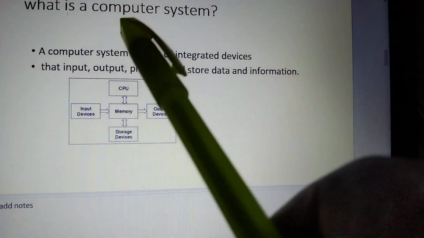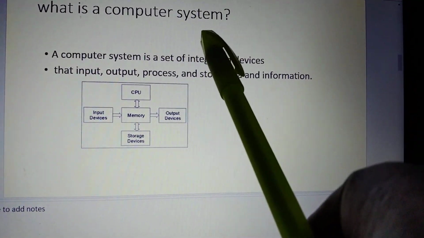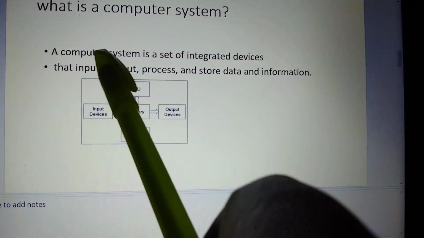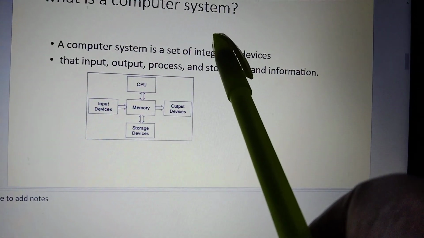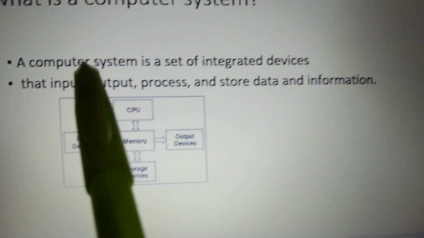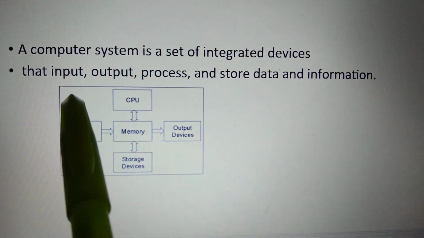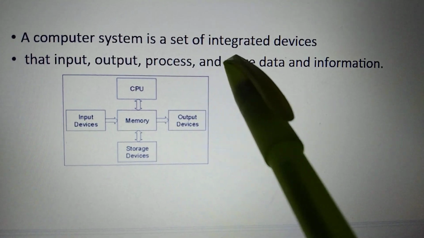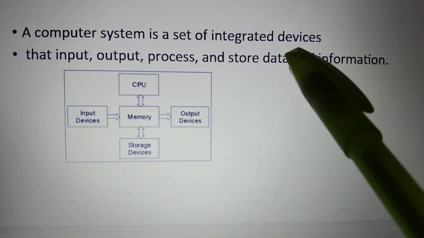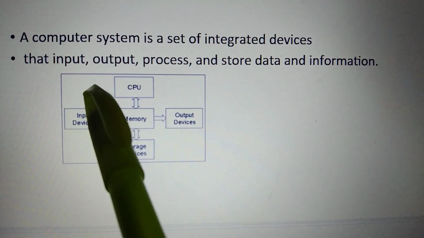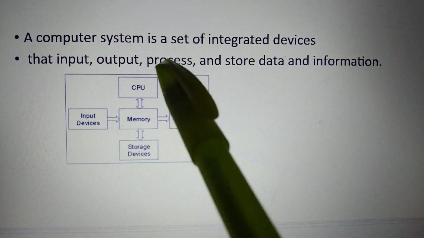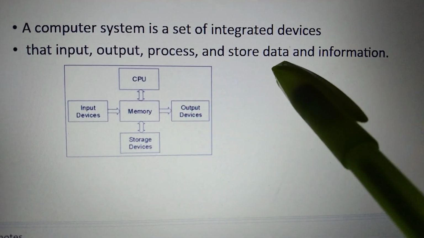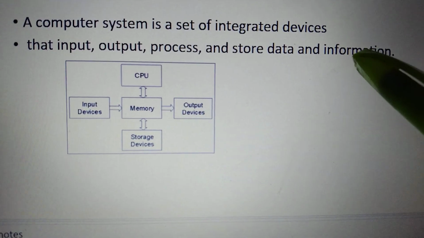So we have to know what is a computer system. A computer system is a set of integrated devices that input, output, process and store data and information.